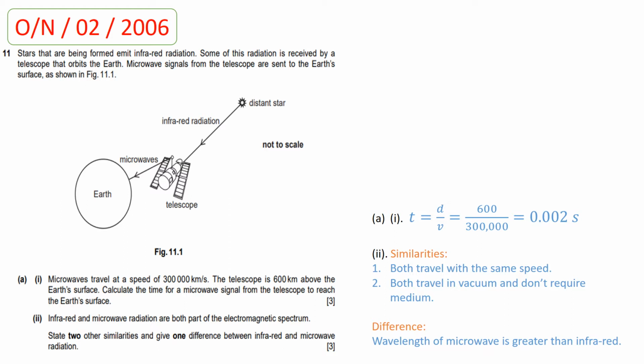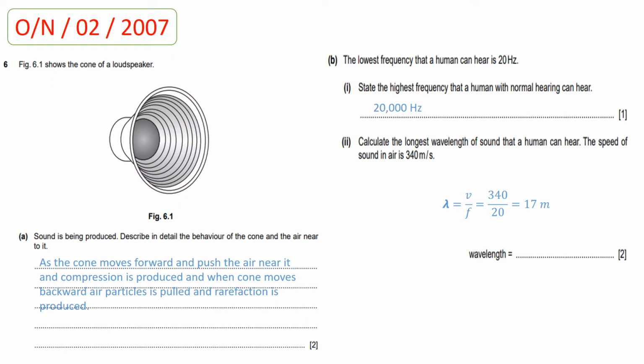This question is taken from October-November paper 2 2007. In this question, figure 6.1 shows the cone of a loudspeaker. And we all know that when the loudspeaker works, the cone of the loudspeaker vibrates forward and backward. And when the cone of the loudspeaker moves forward, it pushes the air near it, and a compression is produced. And when the cone moves backward, air particles near the cone pull away from each other and rarefaction is produced.